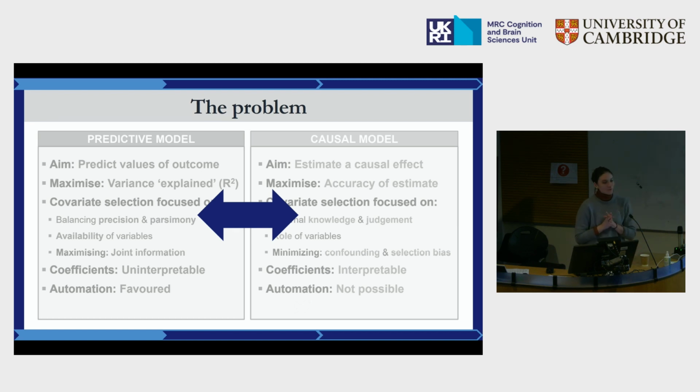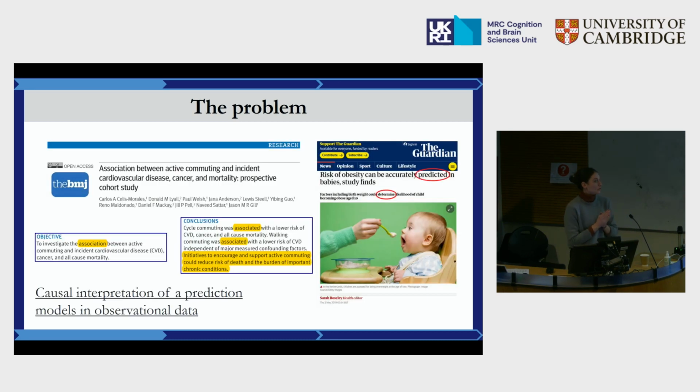Okay, so what is then the problem? We often hear about the fact that predictive models and causal models are often conflated, and especially when talking about observational data, what we often see are causal interpretations of prediction models. Where in a paper you would have, for example, a prediction model, here very simply, that looks at the relationship between variables such as active commuting and cancer and mortality, and then finds an association and goes on to encourage initiatives to support active commuting as a way of, for example, minimizing a risk of death.